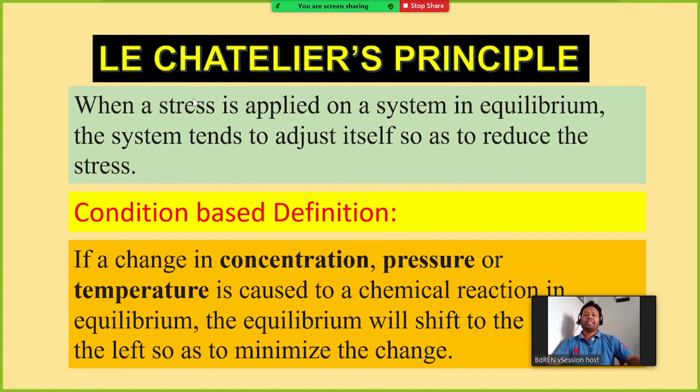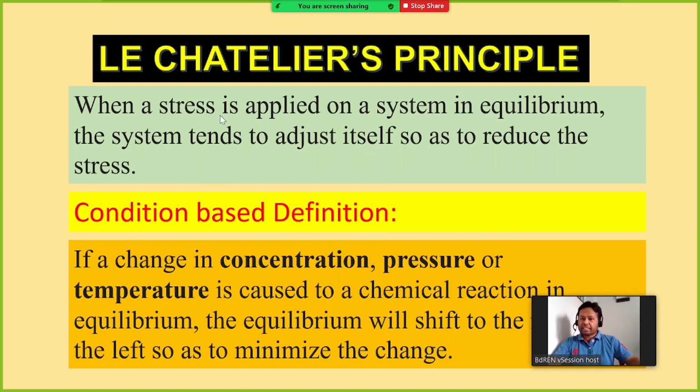If the reaction is in equilibrium and you apply a certain stress, or change the condition of the equilibrium or any parameter like concentration, temperature or pressure, what will happen?